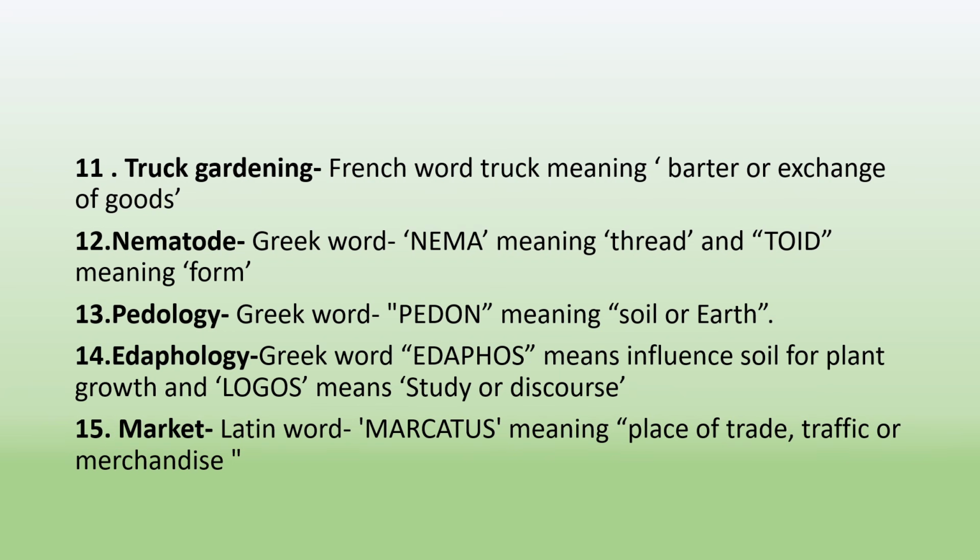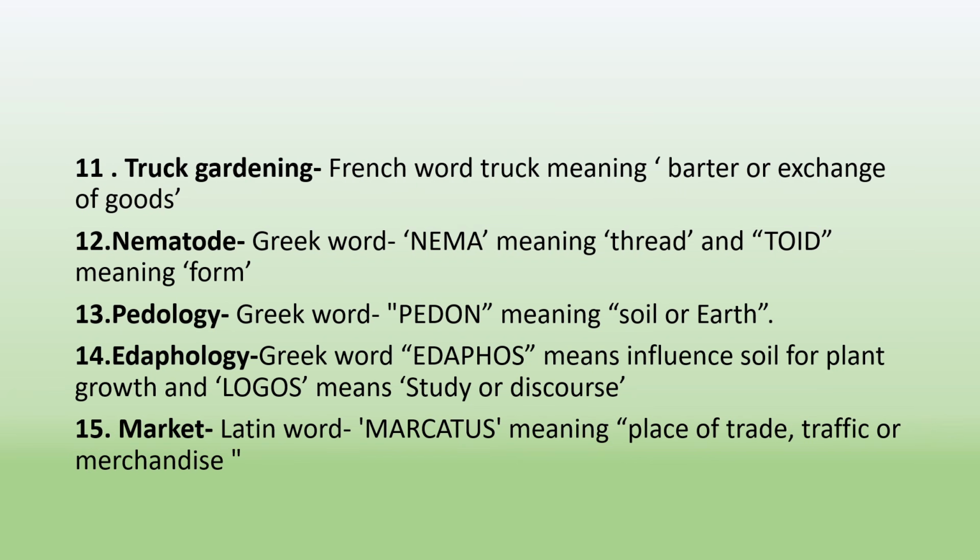Nematode is a Greek word which is derived from nema and toid, where nema means thread and toid means form. A thread-like organism is called as nematodes. The next term is pedology. Pedology is a Greek word which is derived from padon. Padon means soil or earth. The next term is edaphology. Edaphology is a Greek word which is derived from edaphos, which means influence soil for plant growth, and logos means study. So the study of soil in relation to the plant growth is called as edaphology.